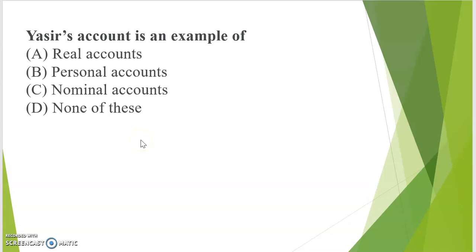Yasir's account is an example of option A real account, option B personal account, option C nominal account, and option D none of these. As you are aware, this is the concept where the name of a person is included. So you can say the correct answer is option B, personal account.